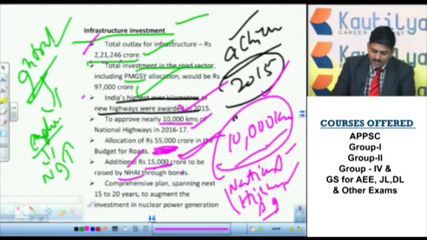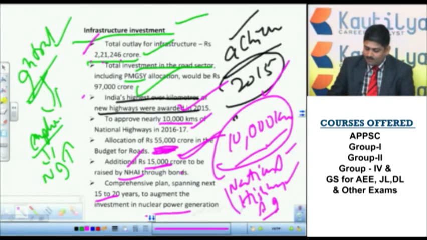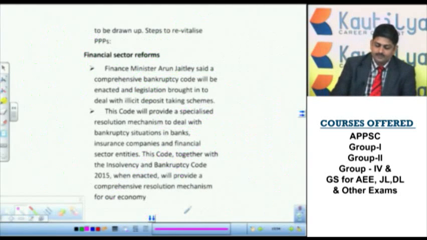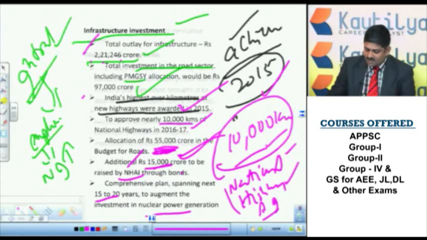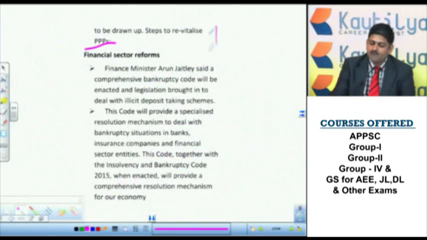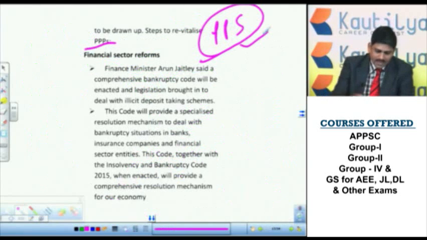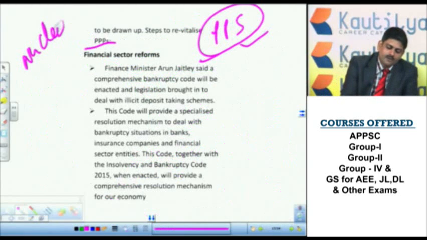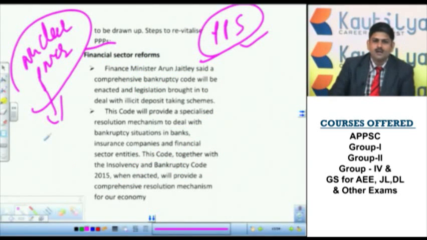Next, in the next 15 to 20 years, there is a plan to increase the investments in nuclear power generation. So PPP mode, that means public private partnership mode, was introduced. So what actually is nuclear power? By using nuclear technology, we produce nuclear power.